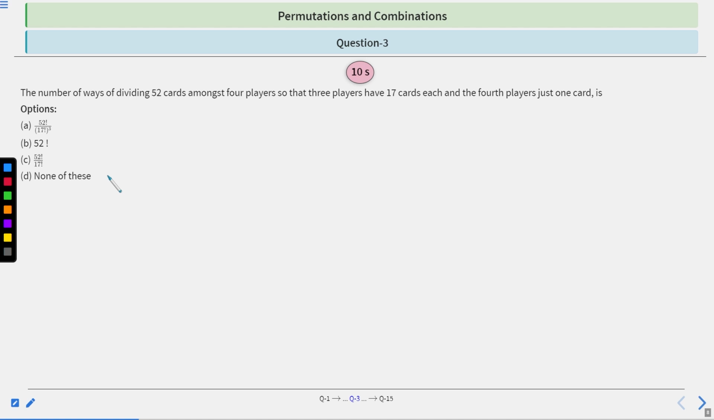Question number 3. The number of ways of dividing 52 cards amongst 4 players so that 3 players have 17 cards each and the 4th player just 1 card, right? So you have 10 seconds to solve this question. After 10 seconds, we will move to the solution.